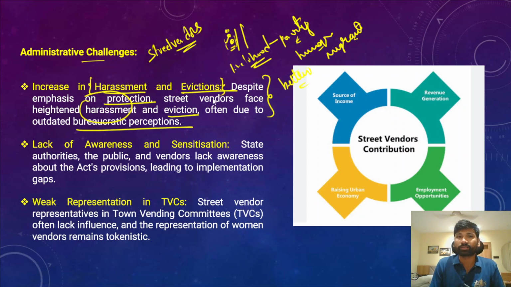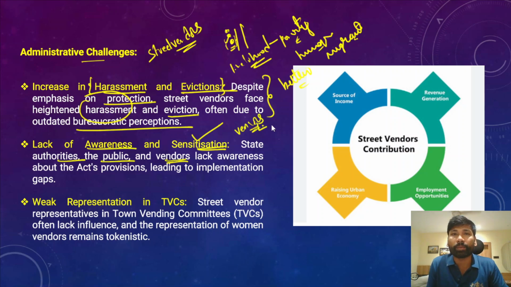And at the same time, there is a lack of awareness and sensitization on the part of the bureaucracy, on the part of civil servants, and on the part of the general public as well. So this lack of awareness and sensitization towards the street vendors is one of the challenges for them. Okay, the state authorities, the public, and the vendors actually lack it. For example, when we talk about vendors, they are also stakeholders, and the problem is that the vendors don't know about their legal rights. They don't know about their legal rights, and that is where the problem actually starts.